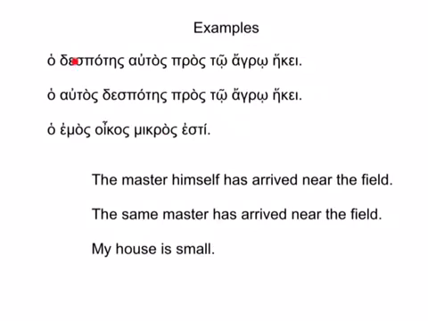So notice in these first two sentences, the only thing that has changed in the Greek is the position of autos. But this change in the position of autos has actually resulted in a change in the meaning of the English translation. So up here, ho despotes autos was the master himself, but ho autos despotes was the same master. In this first sentence, autos is in what we call the predicate position. In the second one, autos is in the attributive position.